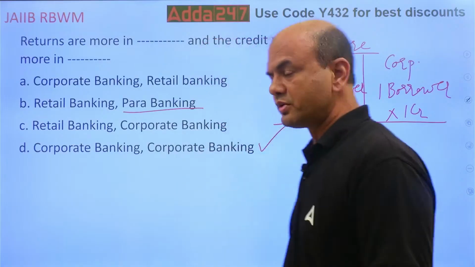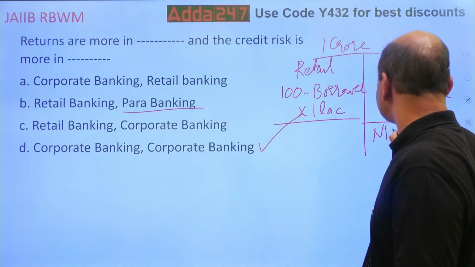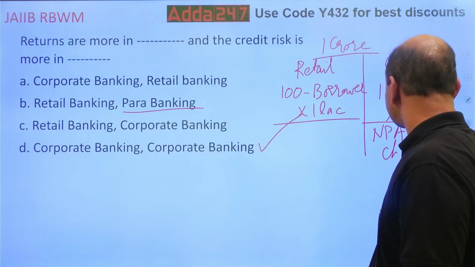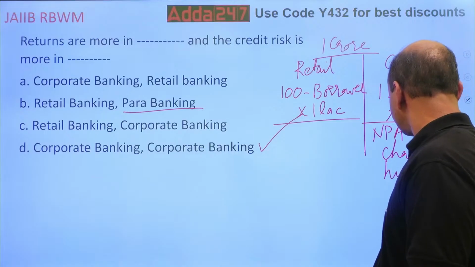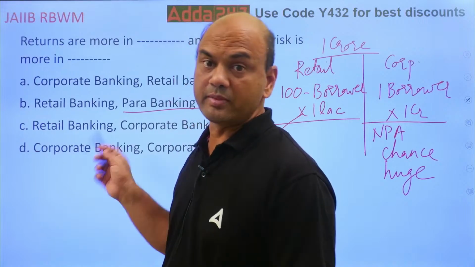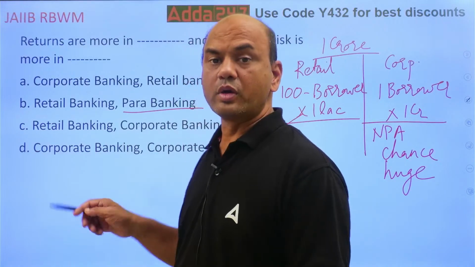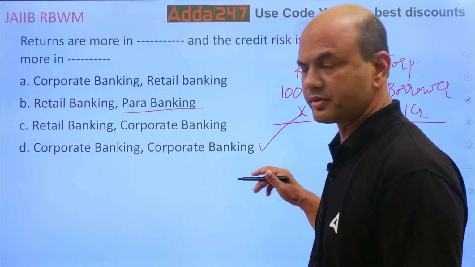What is the chance that one borrower will become NPA in one go? Huge. So the NPA chance is huge over here, in corporate banking. That's why retail banking has lower risk, corporate banking has higher risk. That's why the answer is corporate, both. Okay?